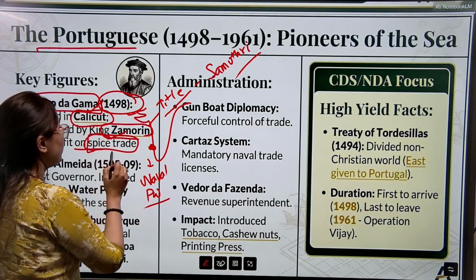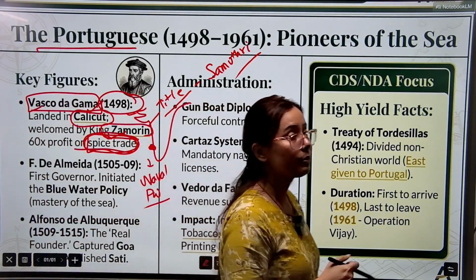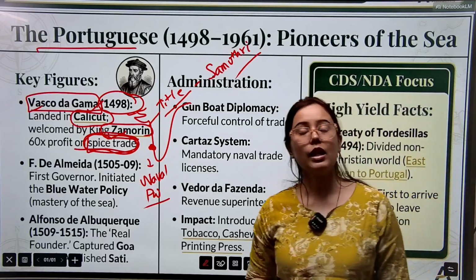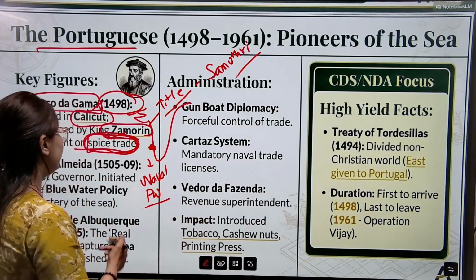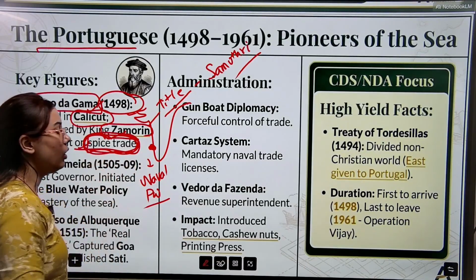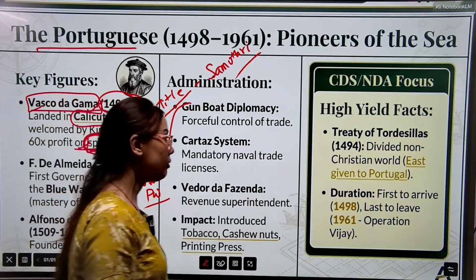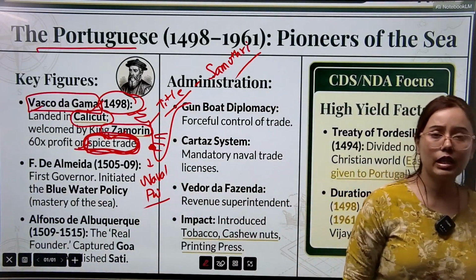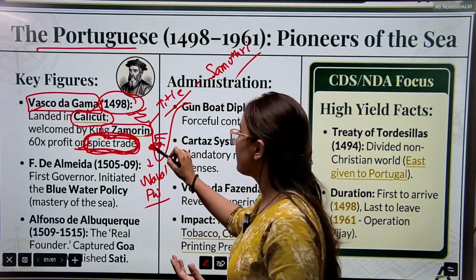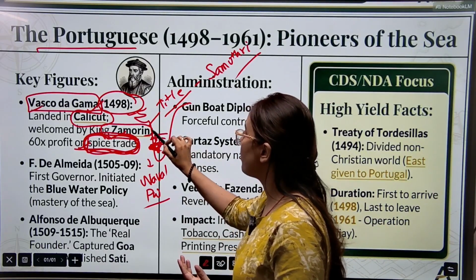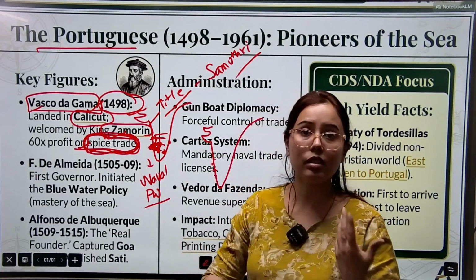So basically, South India is known for spices. The South Indian states are known for spices, like Kerala, which is popular for spices. So the most important product that they traded was spices, because they had come to South India. Vasco da Gama came, earned profit, and after some time the Portuguese established some important factories on the western coast of India.